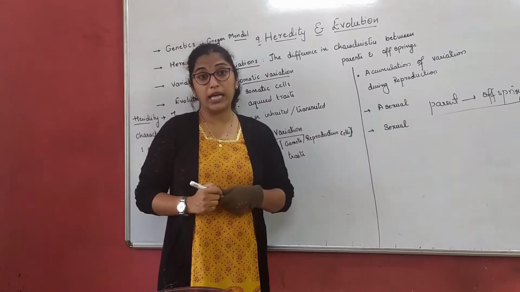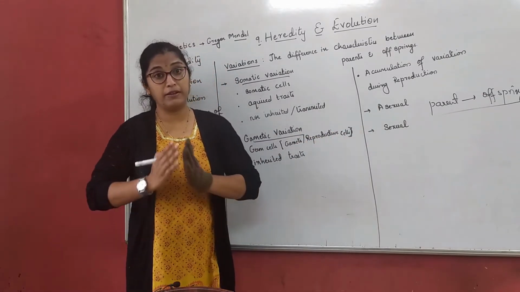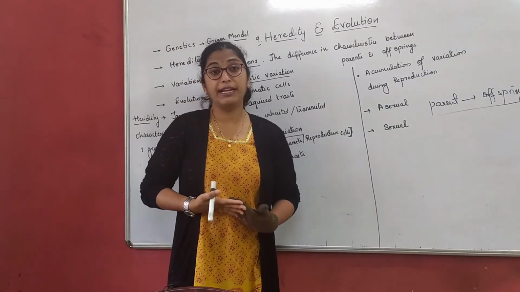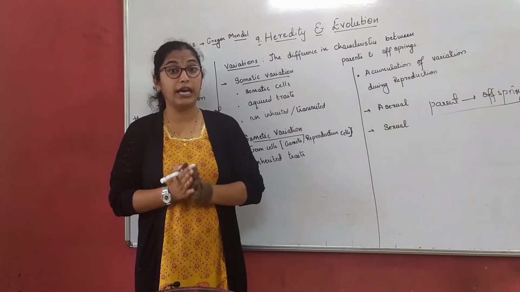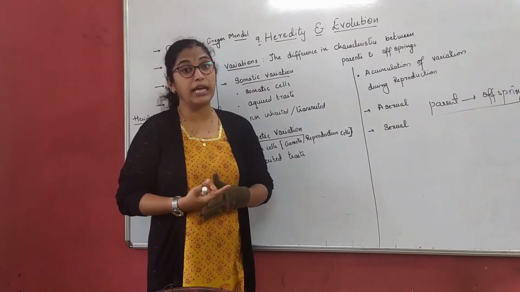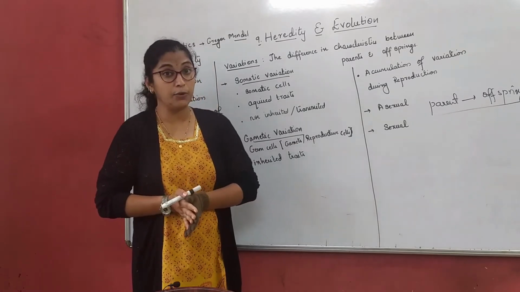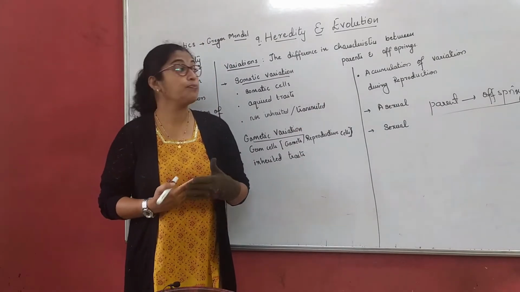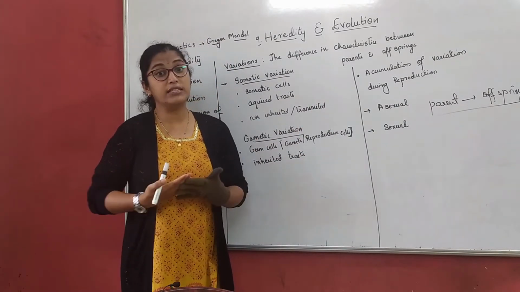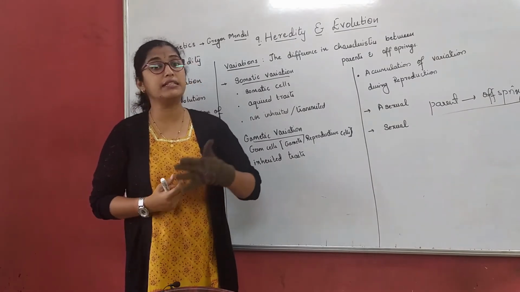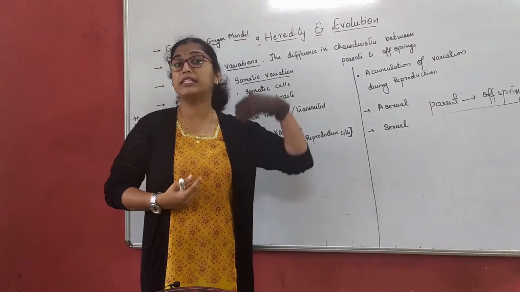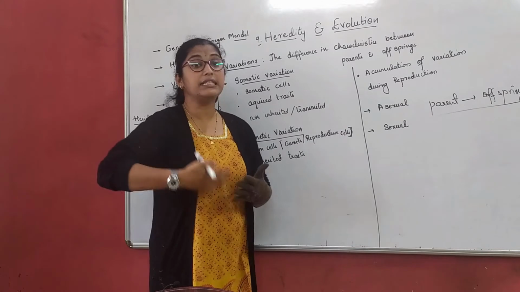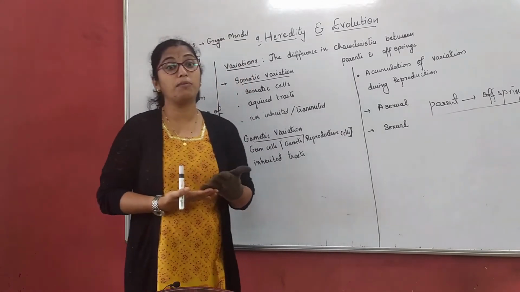We will understand in depth how these characteristics or traits transfer from one generation to another. Now, one best example to understand heredity clearly: you have siblings at home, right? If you compare the color of your hair, one sibling has brown hair and another has black hair, or one has straight hair and another has curly hair. If I talk about height, one sibling is very tall and another has a moderate height. These are the characteristics we get from our parents.